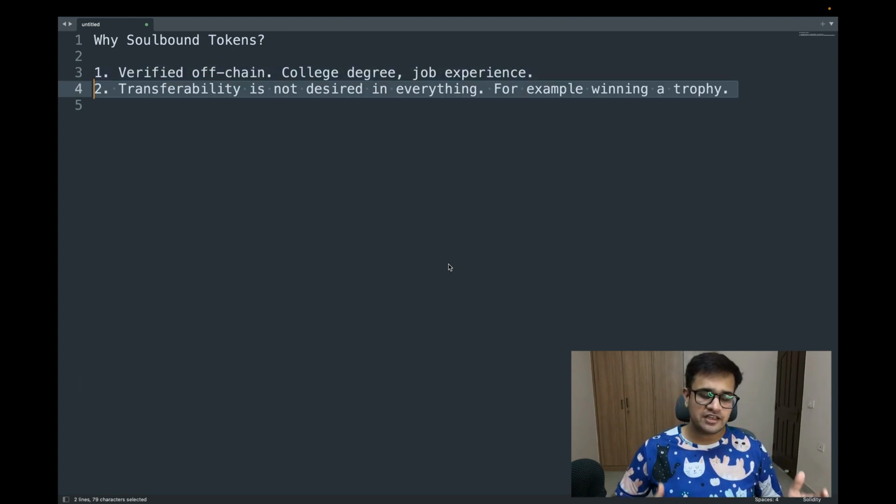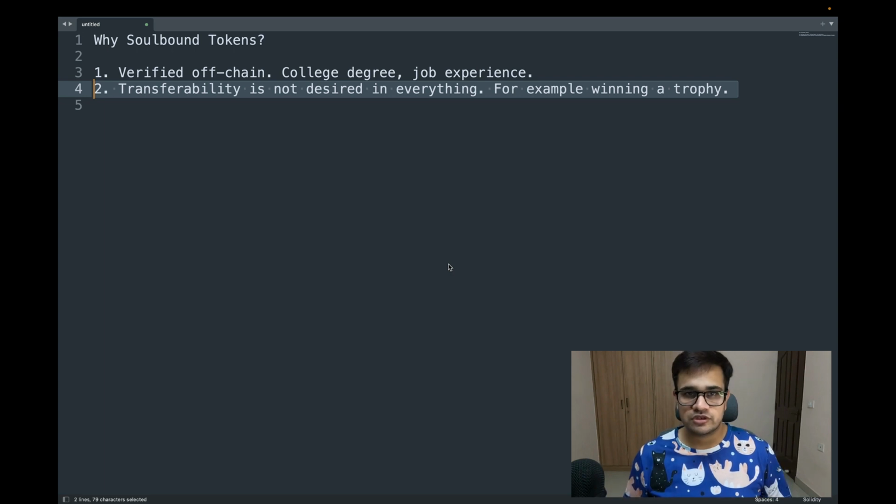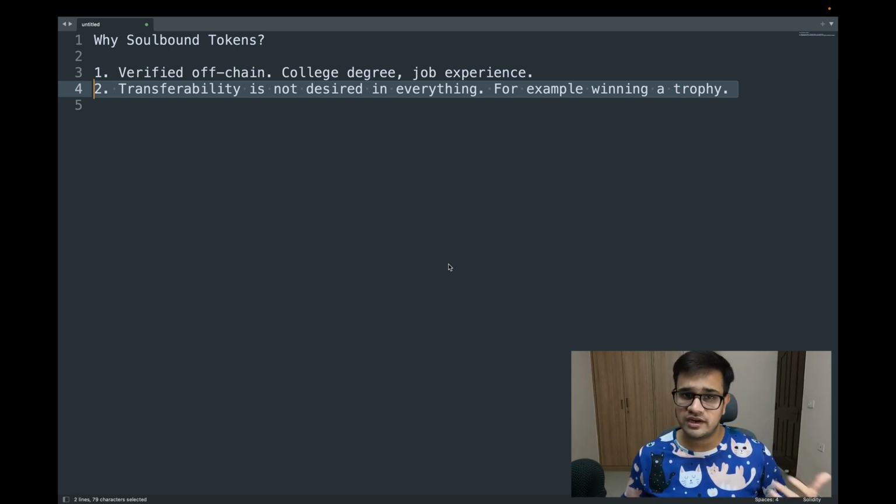Also, transferability is not a desired outcome for every sort of token. For example, you played, let's say, an esports tournament and you won. Now, what we do is we issue a trophy to your account, but you cannot sell that trophy. Why? Because that trophy stands as proof that you are the winner and that you, that person itself, should get future benefits from holding that trophy. If that trophy is transferred to somebody else, they should not get that benefit. So that is why we don't need transferability in every sort of token that is present out there.